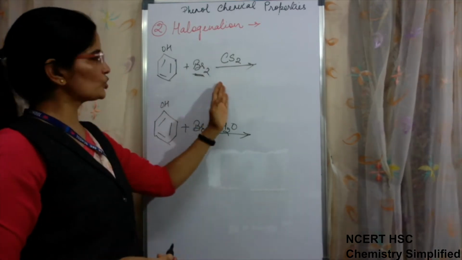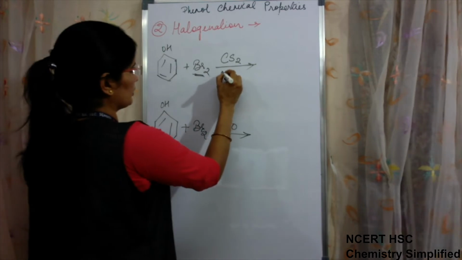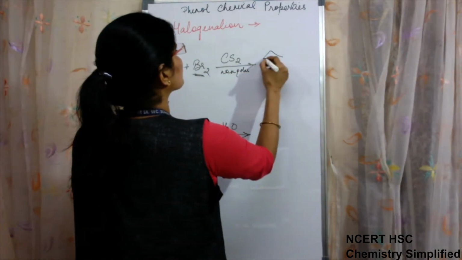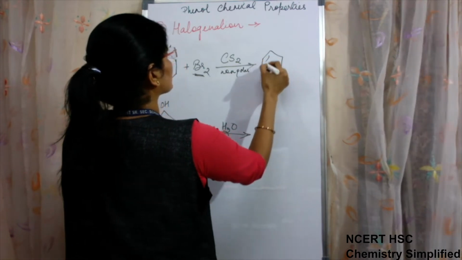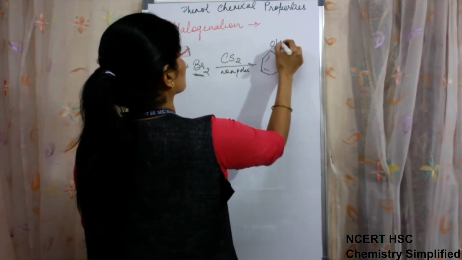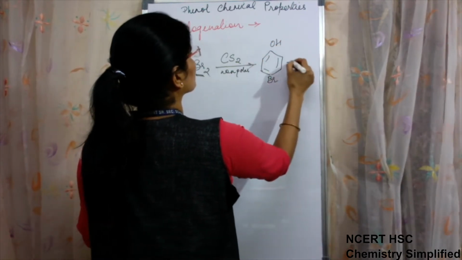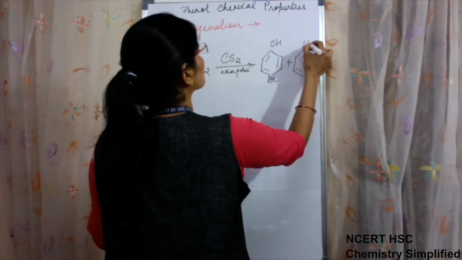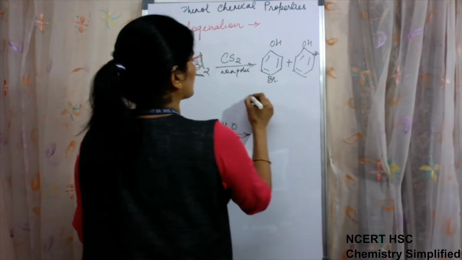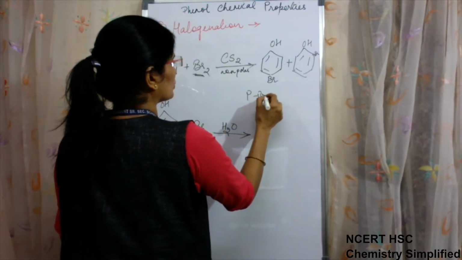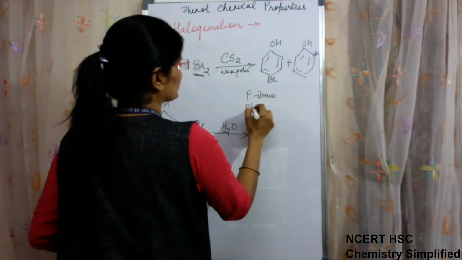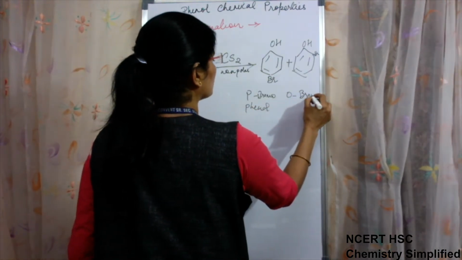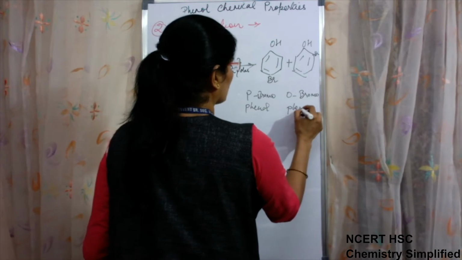So if we are using CS2, which is non-polar, then we'll get mono substitution products, para bromo phenol and ortho bromo phenol.